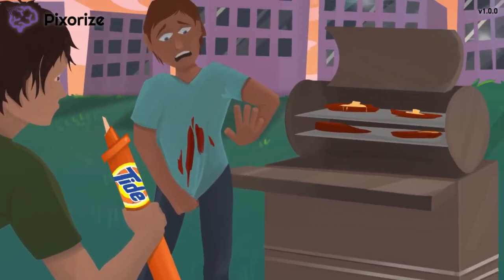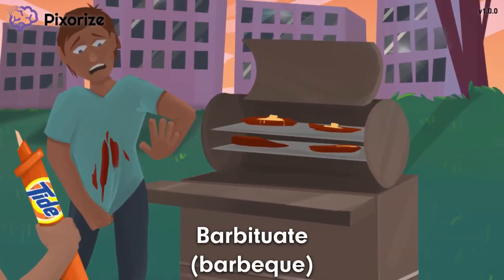So how does thiopental exert its effects anyway? Well, the answer is obvious, really. It's barbecue. And by barbecue, I really mean barbecue as a symbol for barbiturates, because barbecue sounds like barbiturates. It's the barbecue barbiturates. You see, thiopental belongs to the class of drugs known as barbiturates.